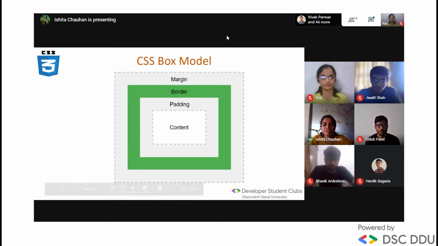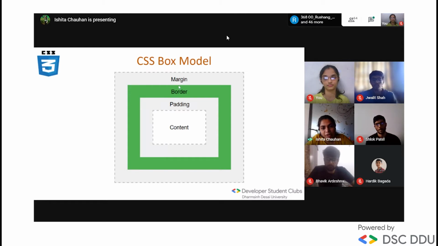Okay. Now let's talk about the box model. Many beginners feel confused between the margin, padding and the border. So what is content here? Whatever image or text you want to insert in your web page is your content. The space between your content and your border is your padding. Meaning your content is here and here is your border, and in between, whatever space you want to leave is your padding. And after the border, whatever space is remaining is your margin. You can set the margin, but margin is always transparent.